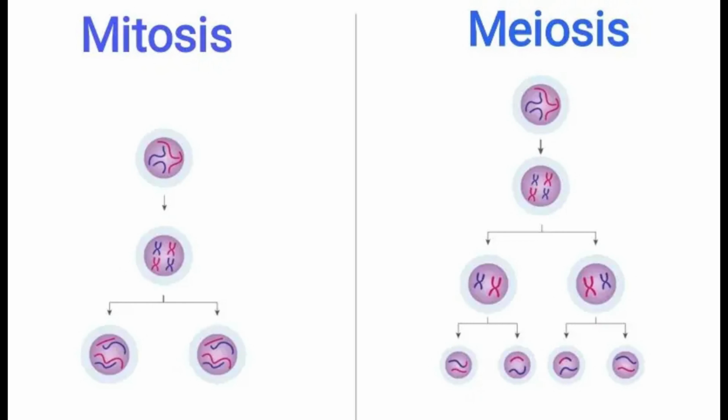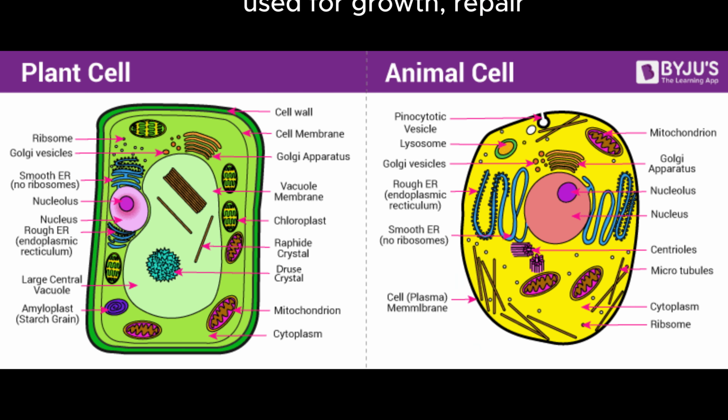Mitosis and meiosis are both ways that cells divide, but they are used for different purposes and have very different results. Mitosis happens in regular body cells and is used for growth, repair, and replacing old or damaged cells.